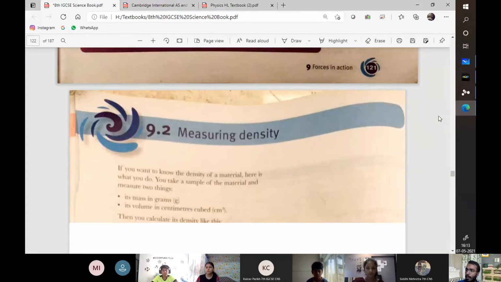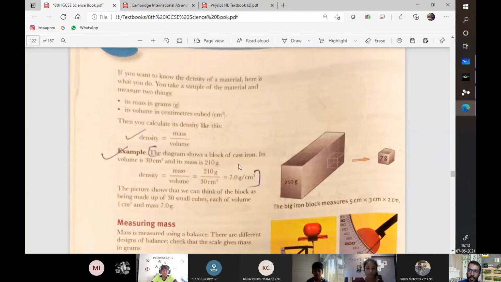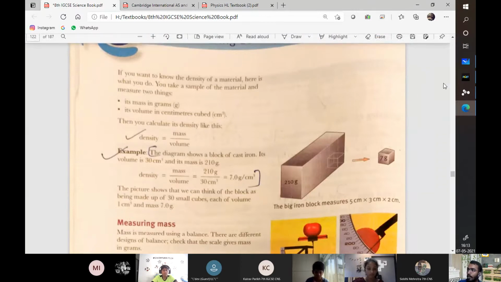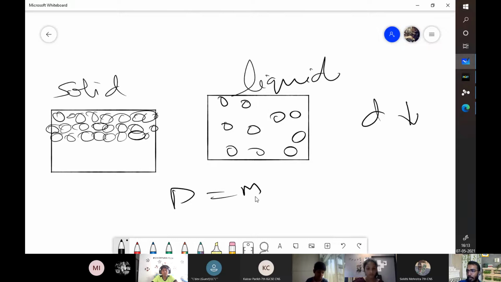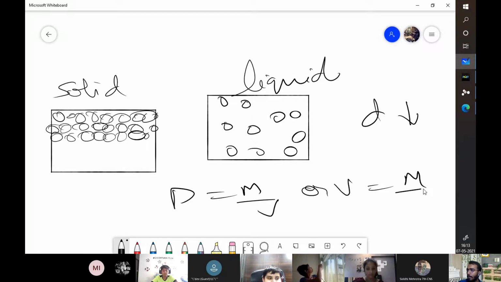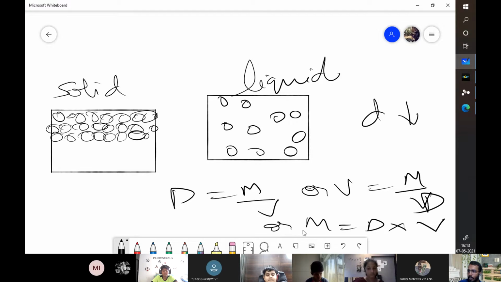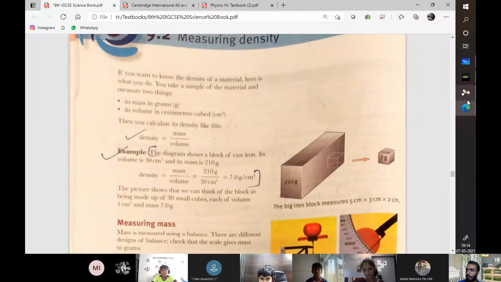Yeah, great. Now let's move further ahead. Let's move on to measuring density. The formula for density is mass upon volume. You can have two kinds of calculations where density is equal to mass upon volume or volume is equal to mass upon density. There are also certain calculations where you'll be calculating mass, where mass will be density into volume. So three possible equations, all three we have already done 100 times. We have done questions on them several times, so I won't go in depth with those.